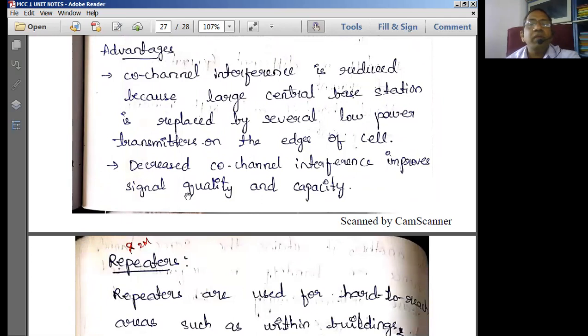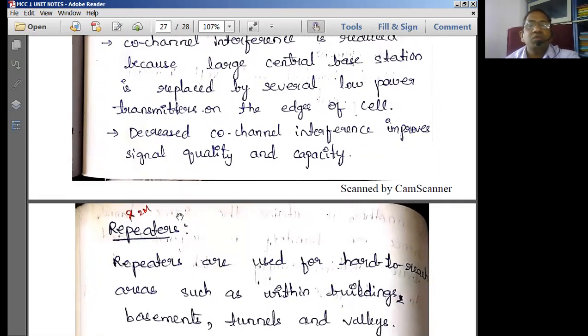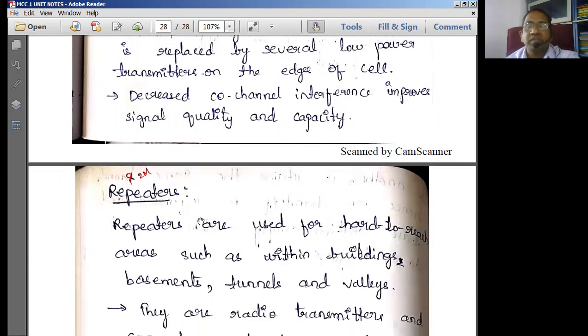Co-channel interference is also reduced, because microcells only look after their small regional areas. The central base station is replaced by several low power transmitters on the edges of the cells. So decreased co-channel interference improves the quality of the service and the capacity of the network.